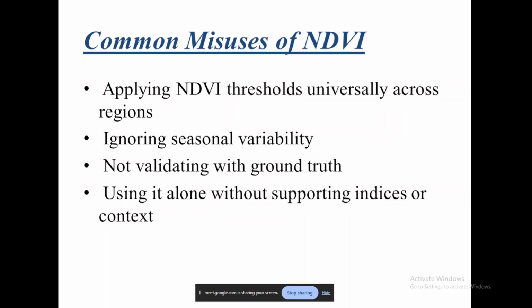Now, using it alone without supporting indices or context. Whenever we use only NDVI to make our deductions, it is wrong. We have to compare our NDVI with other vegetation indices, or at least with a built-up index, a water index, a moisture stress index, or a burn index, and so on. The topographic wetness index too we have to compare, and only then are we in a position to better justify whatever we are intending to do.